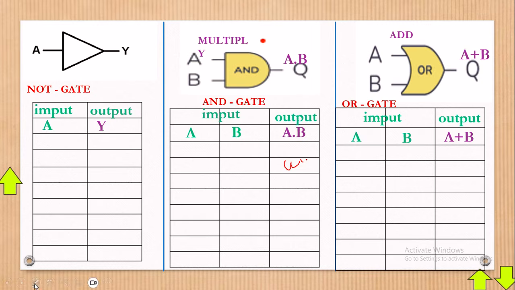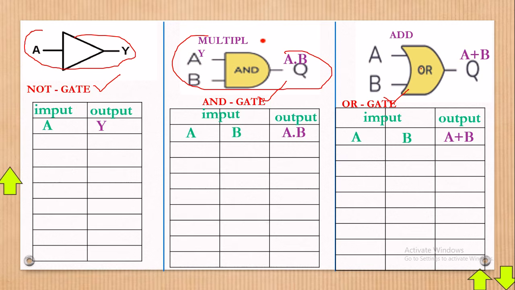What you must bear in mind is that in digital electronics, we have three things you must know. First of all, you must know the NOT gate, the AND gate, and the OR gate. The shape of a NOT gate is this one, the way you see it here. The shape of the AND gate is the one you see here. And the shape of the OR gate is the one you see right there, never to change.